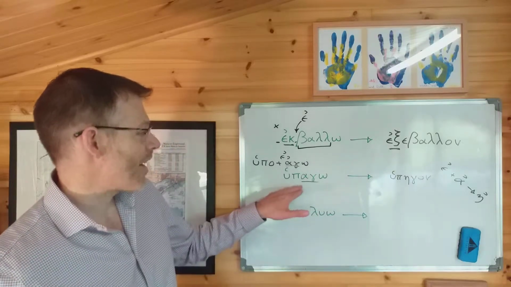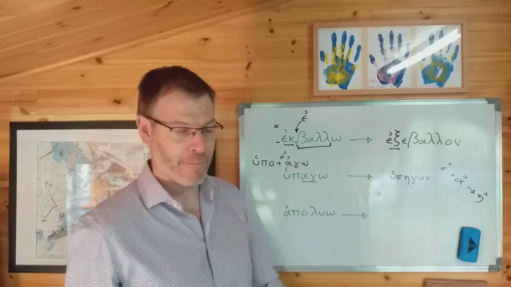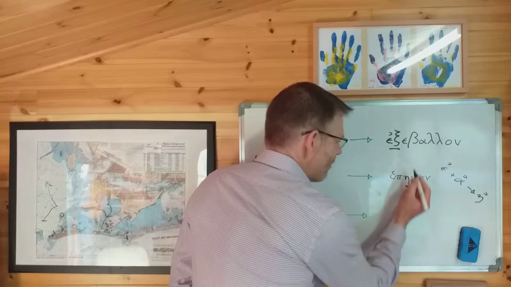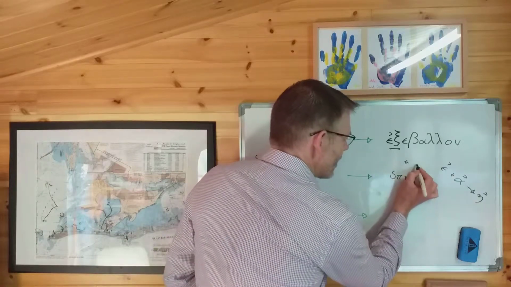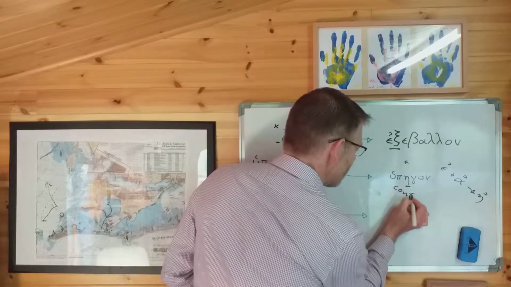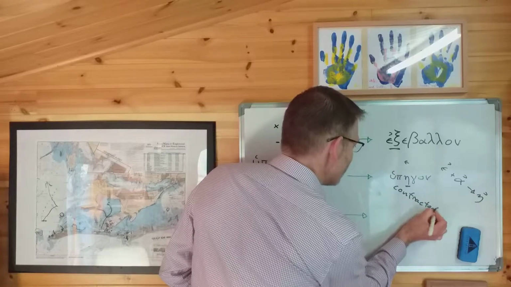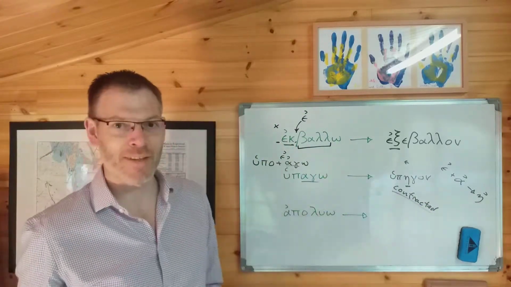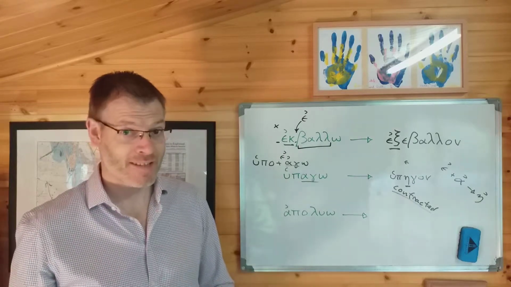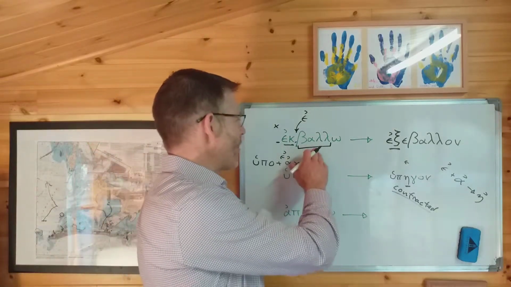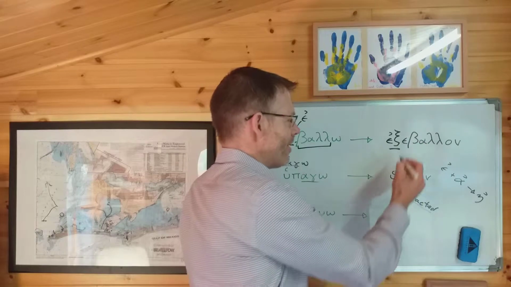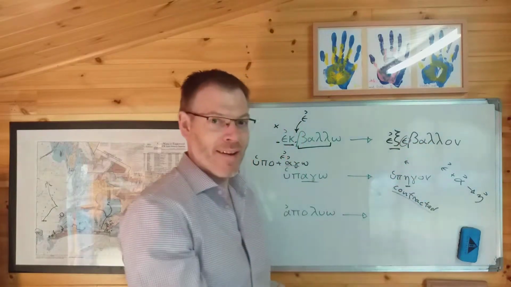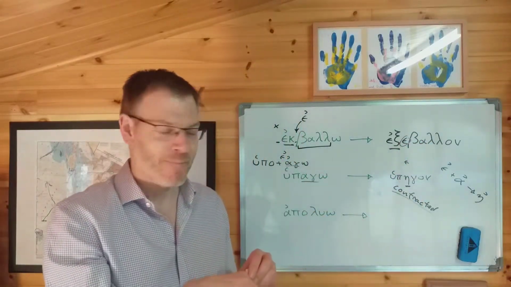So hupago goes to hupergon, where we say the epsilon augment has contracted, as in the previous video when you're adding it to something like akuo. So it makes sense? So ekbalo goes to exebalon, where you just slap the epsilon augment in there at the beginning of the stem.